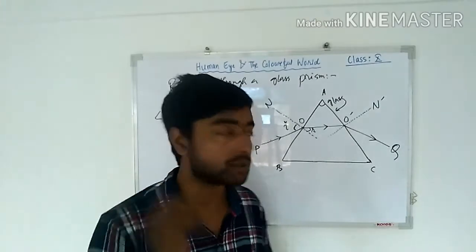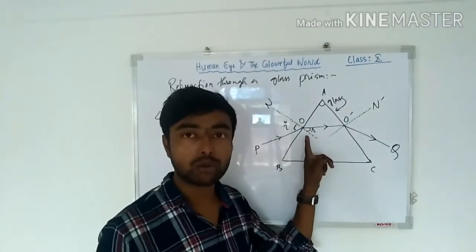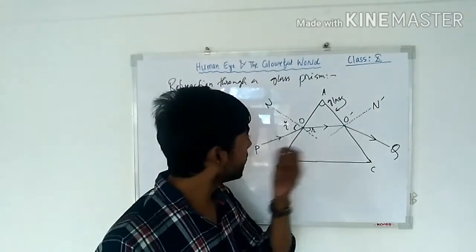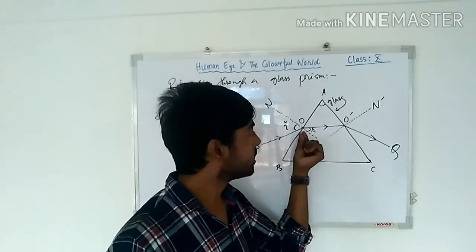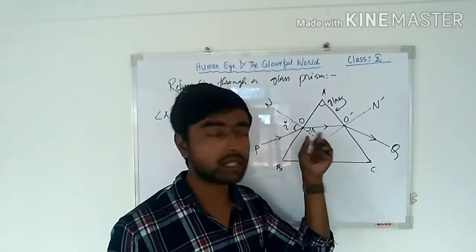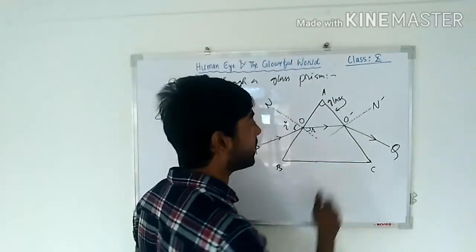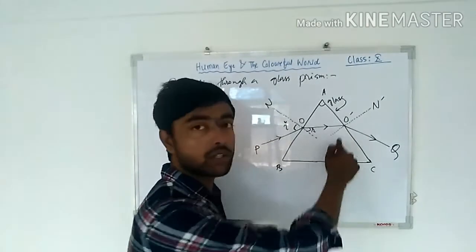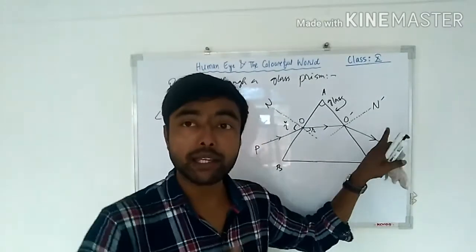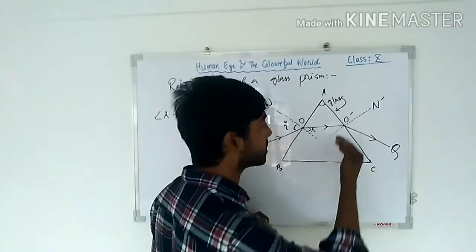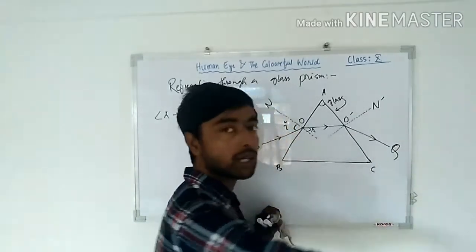So this is the case in case of a prism. Any ray which is coming from the point P will meet at O. At this point O, refraction will occur. Here you will get the angle of refraction, and O dash will be the refracted ray. After O dash, the ray will enter a different medium, that is glass to air. Again it will refract such that it is going from denser to rarer medium. That's why the final ray will be going away from the normal.